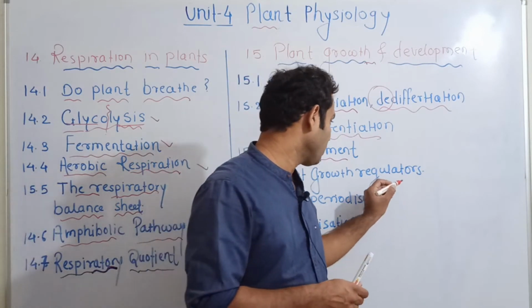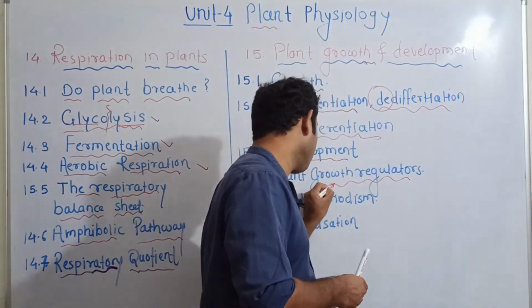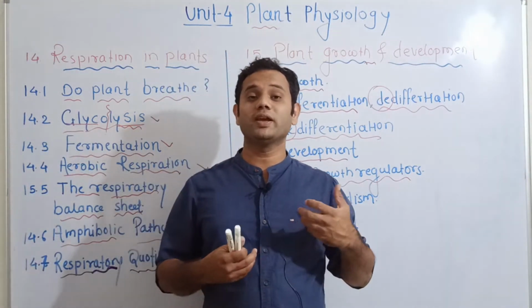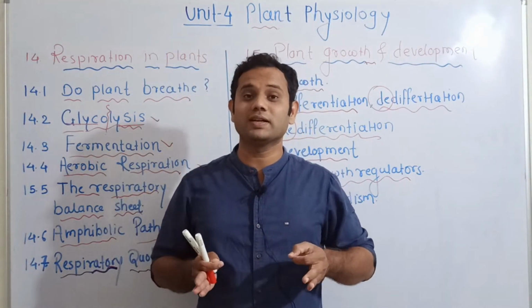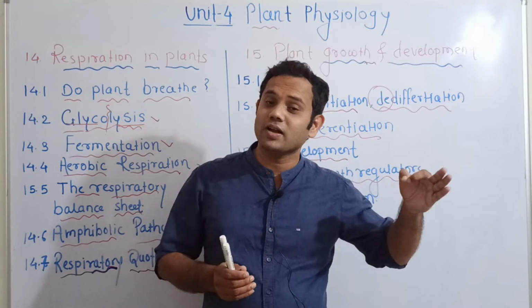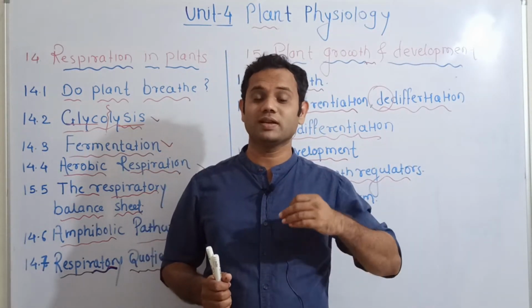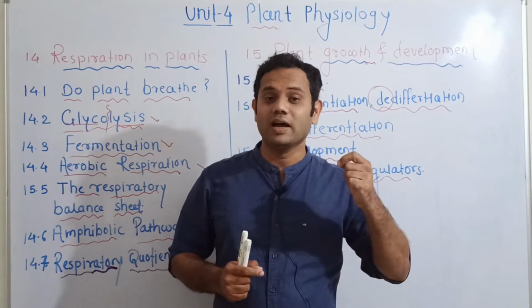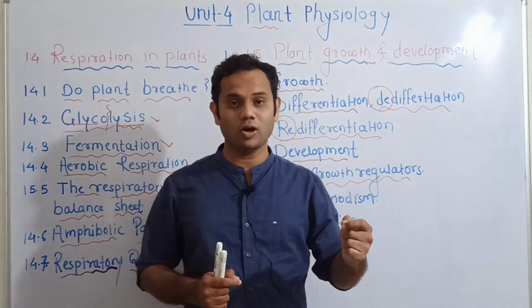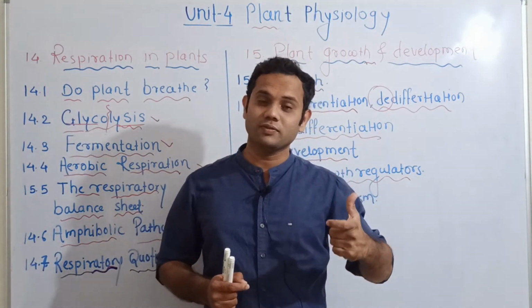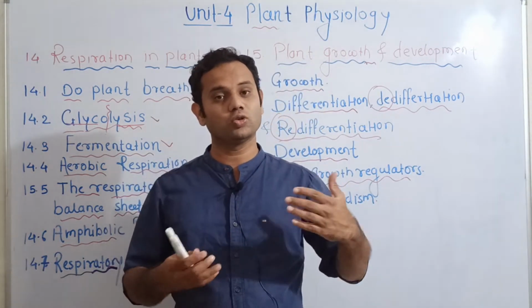Then the most important point in this chapter is the different plant growth regulators. What are the different compounds which regulate plant growth? There are certain PGRs, or plant growth regulators, also called phytohormones, which control the growth of the plant.